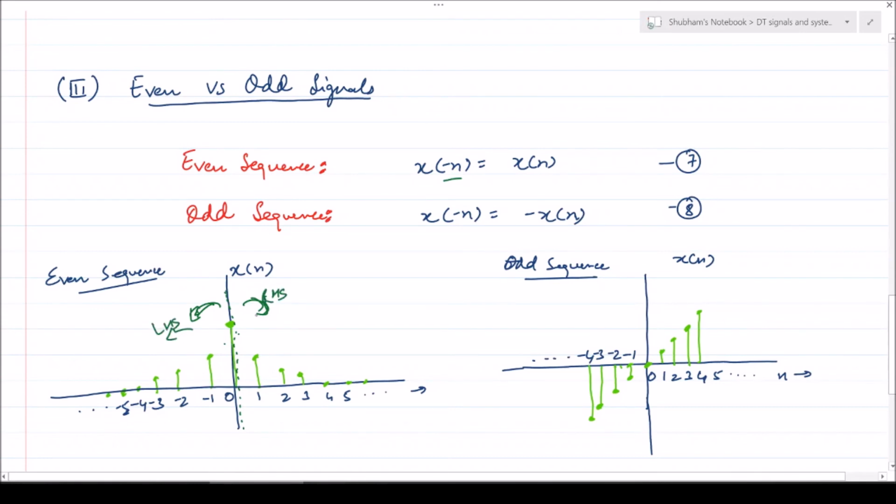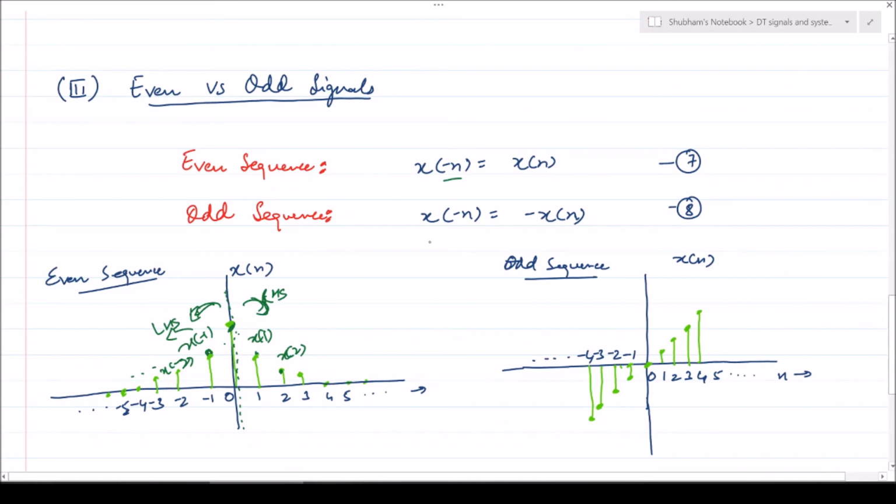So such a signal is an even sequence: x[minus n] is equal to x[n]. That is, x[minus 1] here is equal to this sample x[1]. x[0] is obviously x[0], since minus 0 and plus 0 are the same. And x[2] is equal to x[minus 2]. Likewise, we can see here.